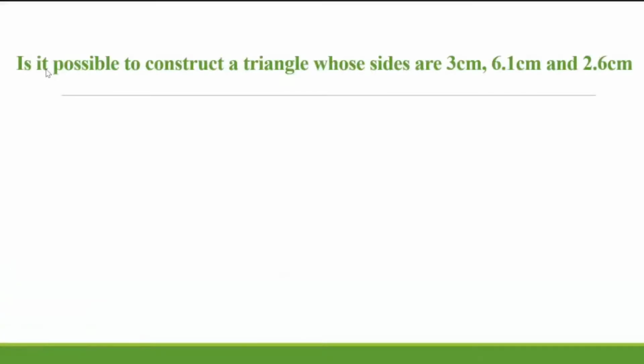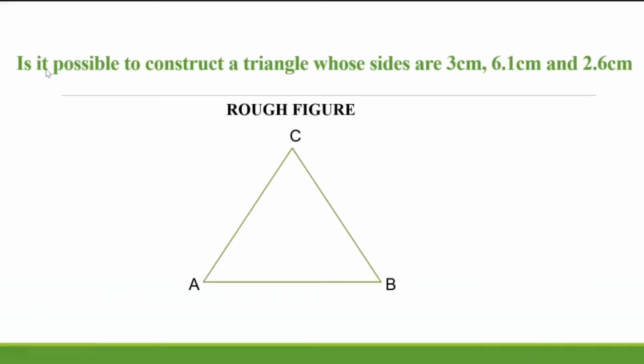Is it possible to construct a triangle whose sides are 3 centimeters, 6.1 centimeters, and 2.6 centimeters? If you see, this is the SSS construction type, wherein the lengths of the three sides are given to us. So it should be ideally constructible. So if I draw the rough figure, I take any triangle ABC. Let us write what all is given to us. AC is 3 centimeters, AB is 6.1 centimeters, let's say, and the third side BC is equal to 2.6 centimeters. So I don't see any problem in the construction of the triangle as of now.